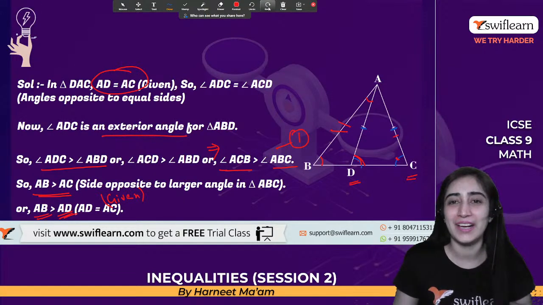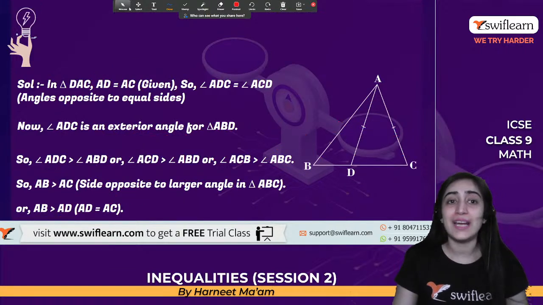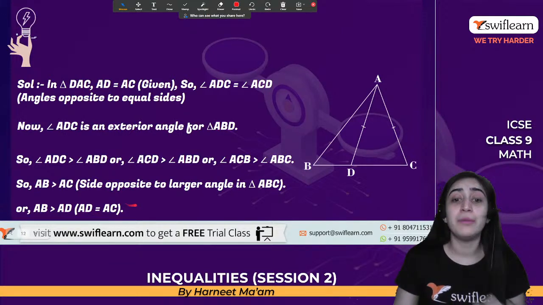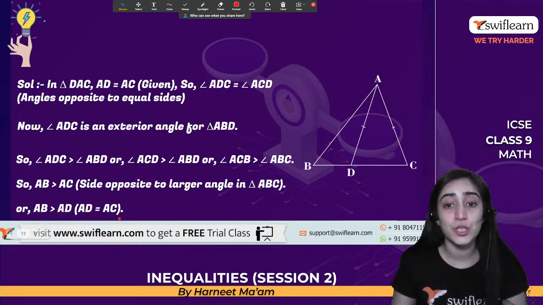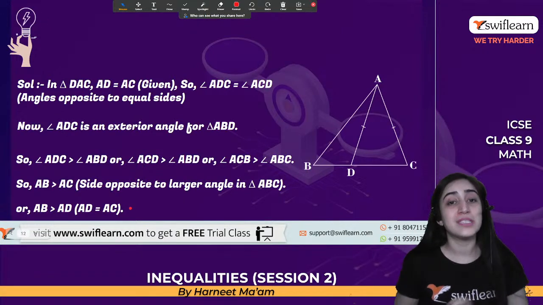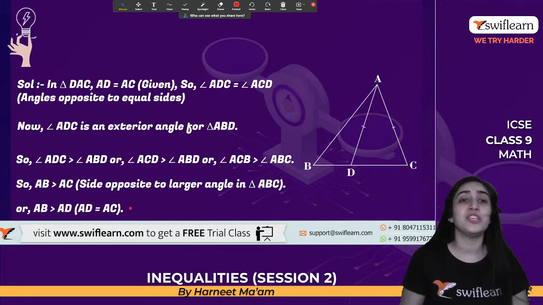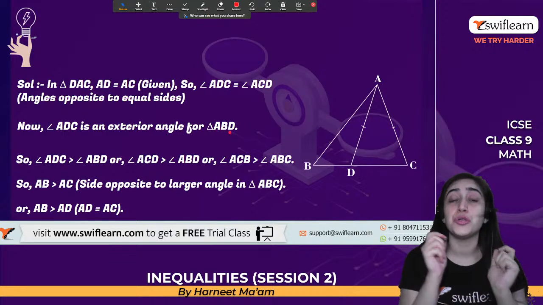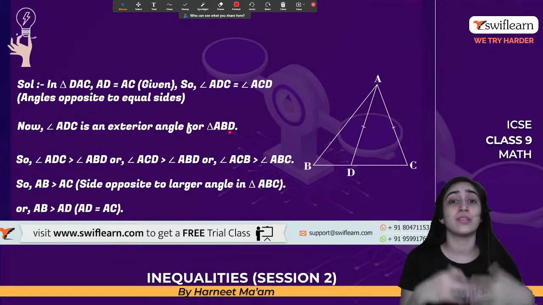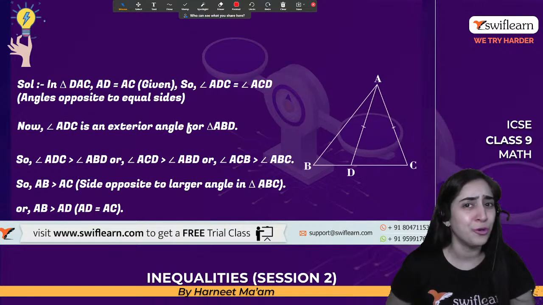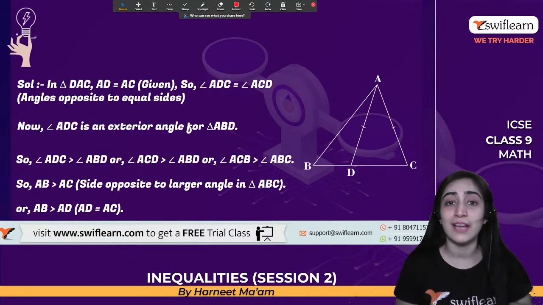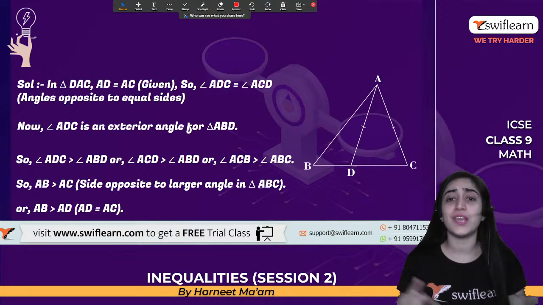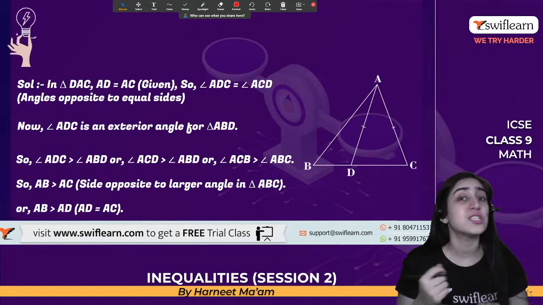All right, great going, guys. So this is how you need to write and mark the statements. You have to write why you are putting it equal to AD. Because AC is equal to AD, that is given to you. The reasoning and the way you represent the answers is very, very important, and that's what we teach you in Swiflearn. Now we have taught you how to write everything, so you don't miss even half a mark. You may think you have solved it properly and reached the hence proved portion, but you still don't get the complete marks because the reasoning is not proper. So the teacher thinks, do you really know why you have done it, or are you just guessing?